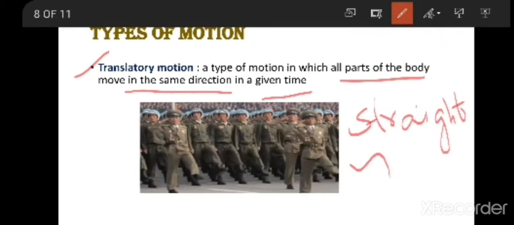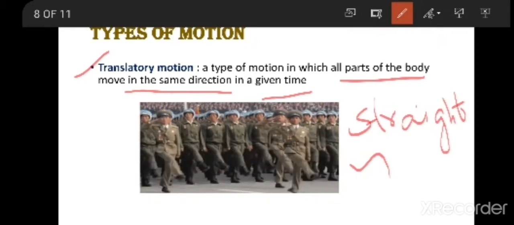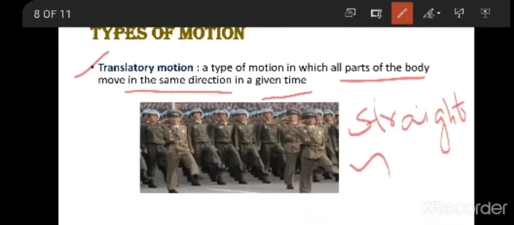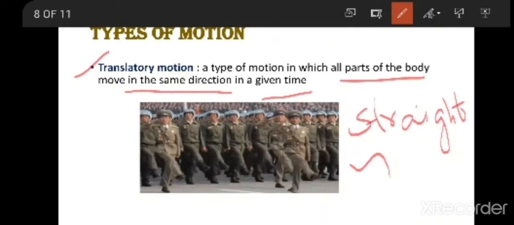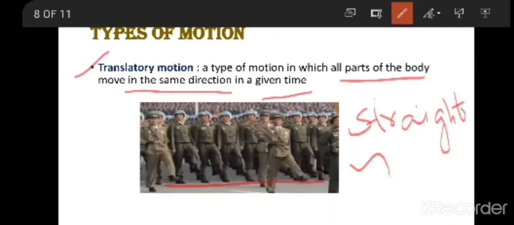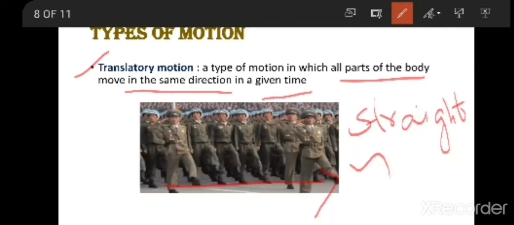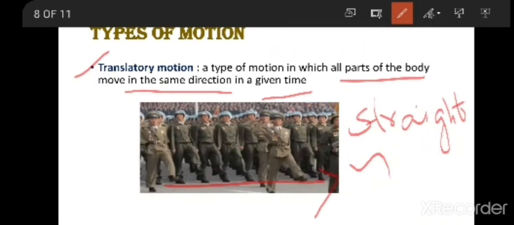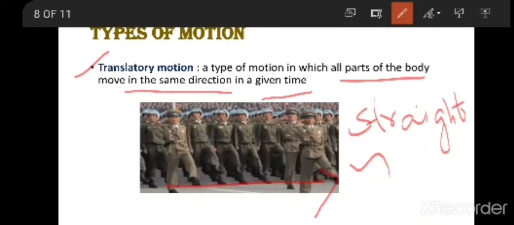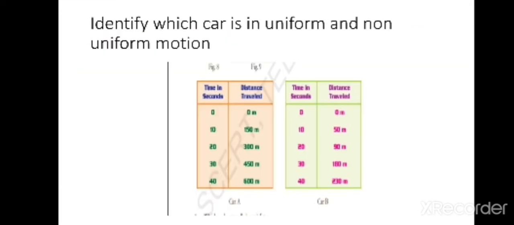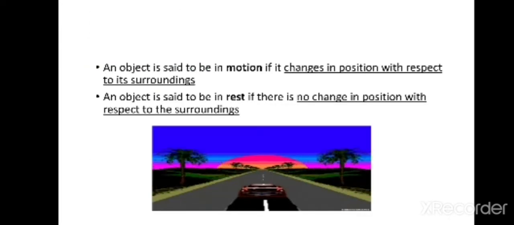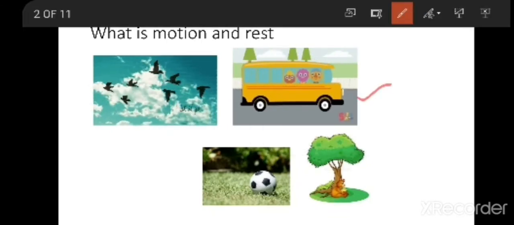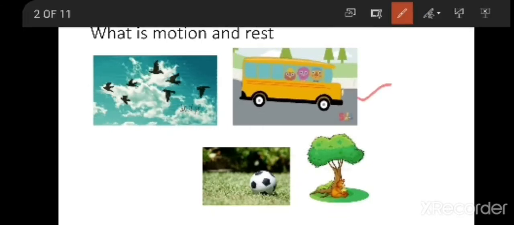That is known as translatory motion. A type of motion in which all parts of a body move in the same direction. If they are going straight, then the parts of the body also move in the same direction. That is known as translatory motion. I am going to give you one more example. That is nothing but, here the bus is moving. Movement of a bus.